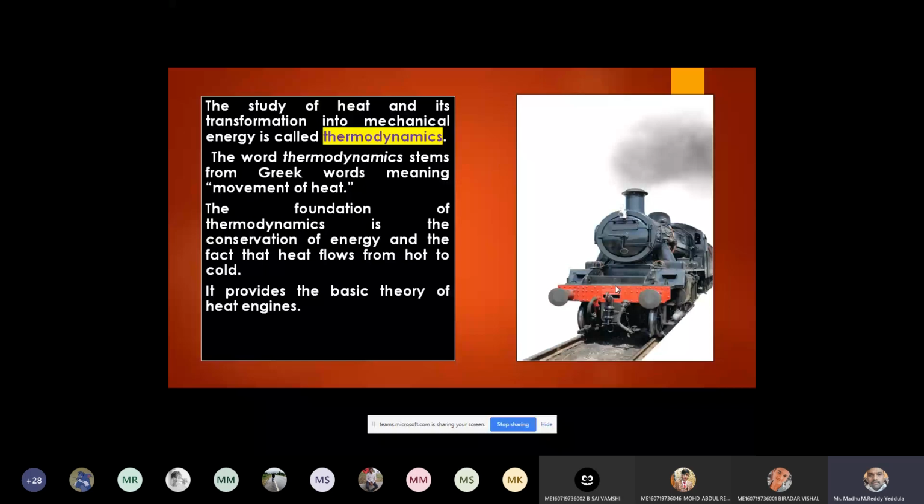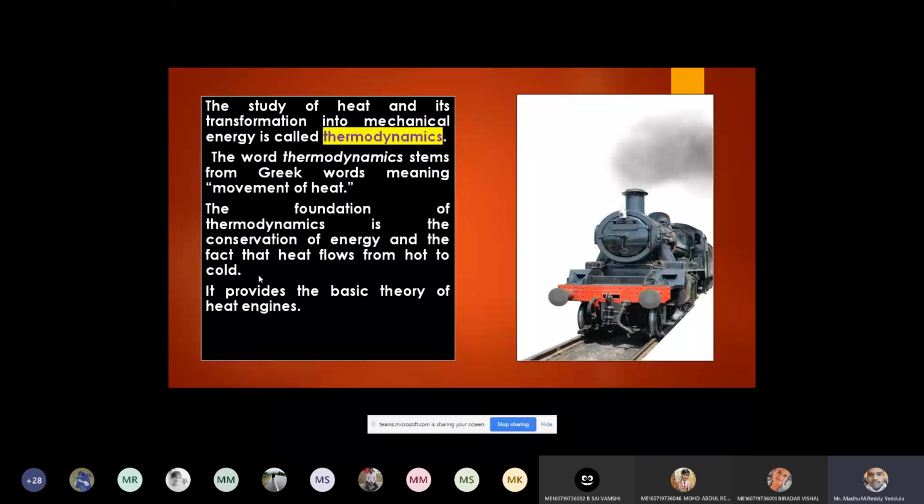The foundation of thermodynamics is the conservation of energy, and the fact that heat will always flow from the hot body to the cold body. I already discussed this in thermal equilibrium using the examples of hot coffee and a cold drink. Heat will always flow from the body at higher temperature to the body at lower temperature till both bodies reach the same temperature. When both bodies are at the same temperature, there is no question of heat transfer, because at that instant thermal equilibrium is attained, right? It provides the basic theory of heat engines.